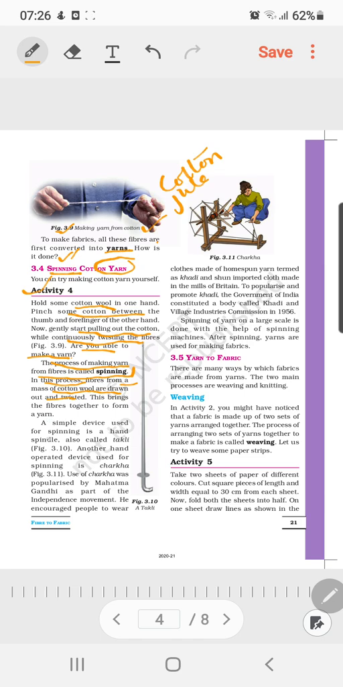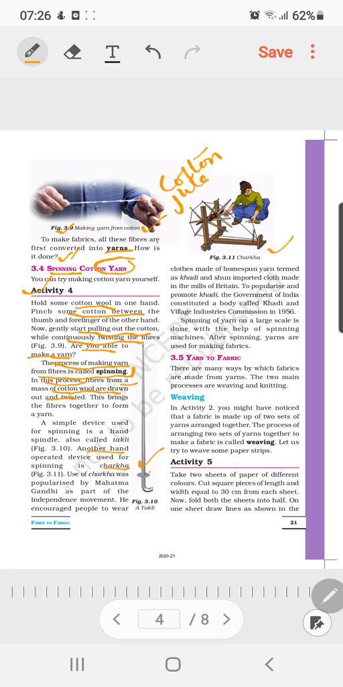A simple device used for spinning is basically a hand spindle. You can see the hand spindle here in figure number 3.10. Another hand operated device is the charkha. So these are the two devices mentioned in your book: one is a takli and another one is the charkha.